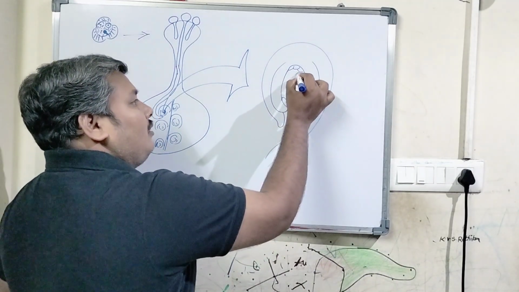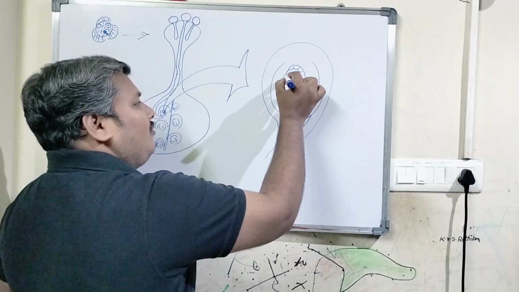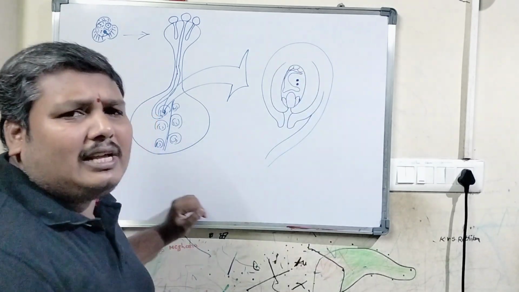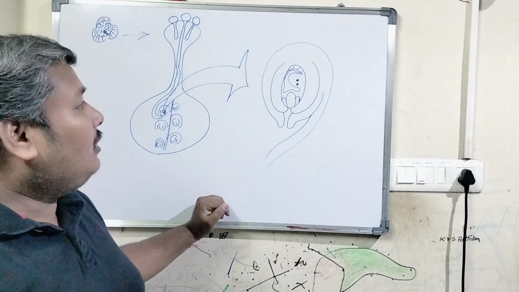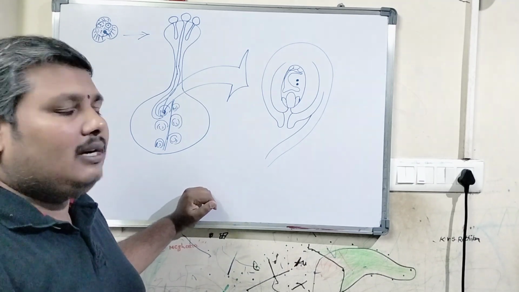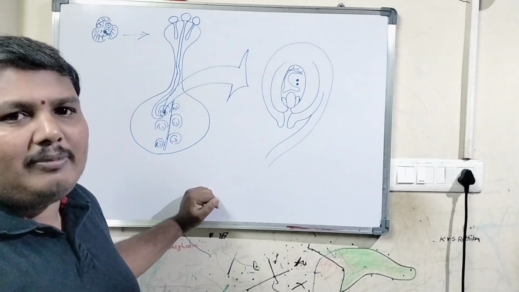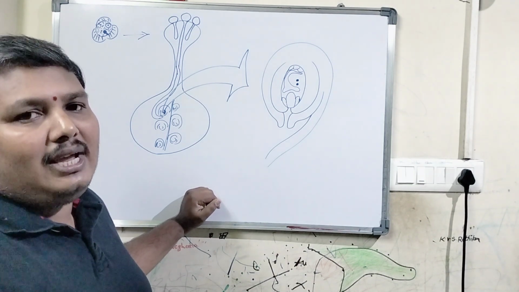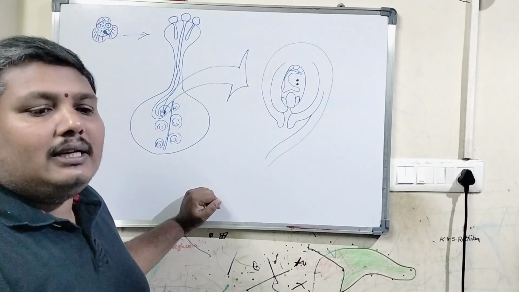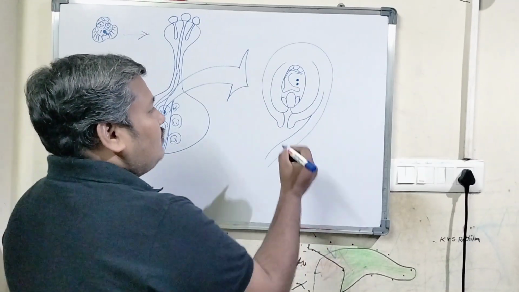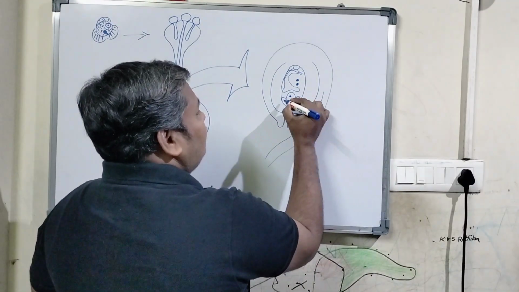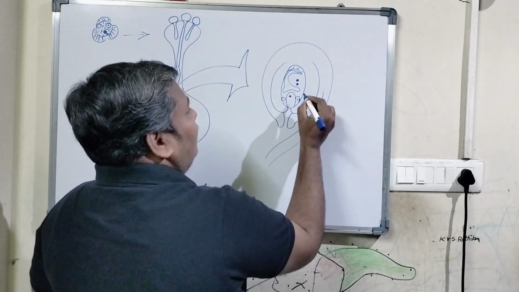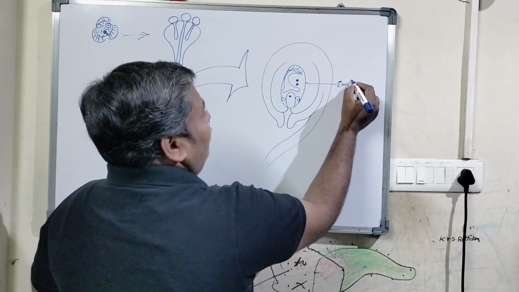Of course, different plants may develop different types of embryo sacs, but most angiosperms possess a polygonum type of embryo sac, where we find 7 cells and 8 nuclei. So this is the 7-celled, 8-nucleate embryo sac.